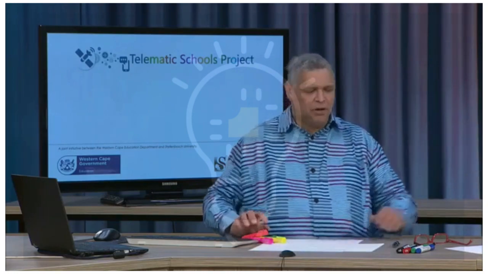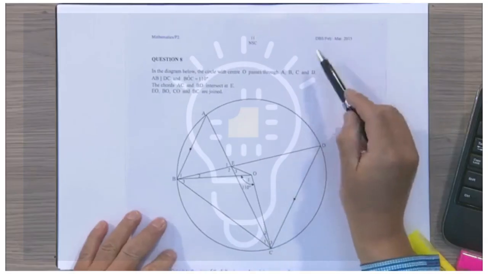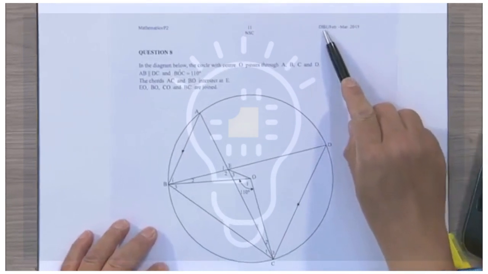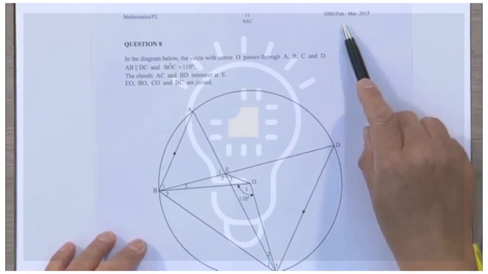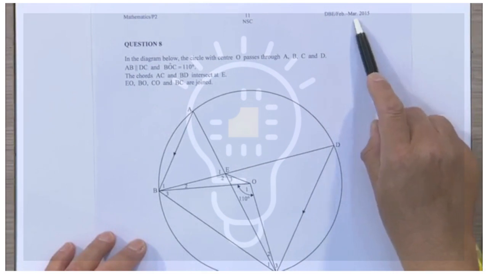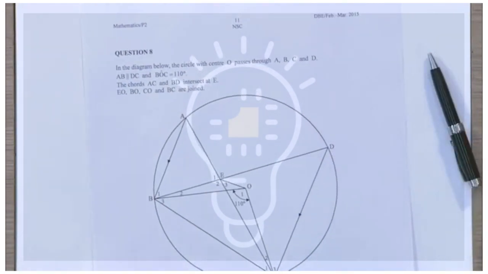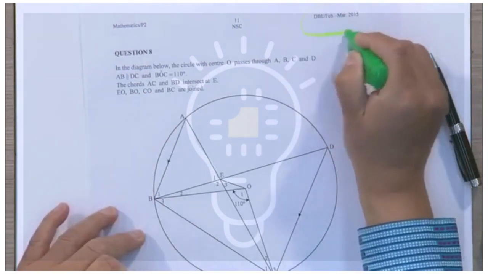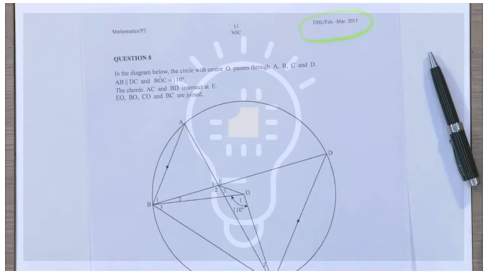Now, you see it on the monitor. Let's go into this. It's in your material, and it's drawn from an interesting question paper. You'll notice that it's drawn from the Department of Basic Education's paper, February and March 2015. So that was a supplementary exam paper. All right, 2015. That is an important point because, if you want to check out the memorandum later on, which is very good for different options in connection with solutions, it's always nice to know where we can find that.